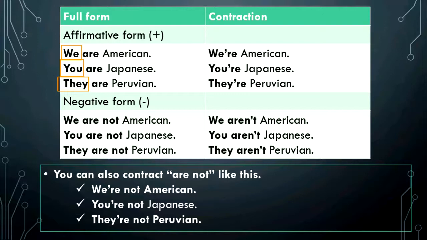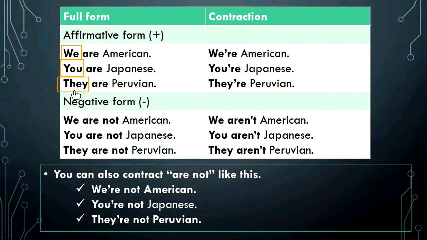Okay, in the case of we, the group is I and others, me and others. You, it refers to a group of people, but that you are talking with them. Okay, you, in you, ustedes están hablando con el grupo. And with they, you are talking about the group. En el caso de they, hablan sobre el grupo.